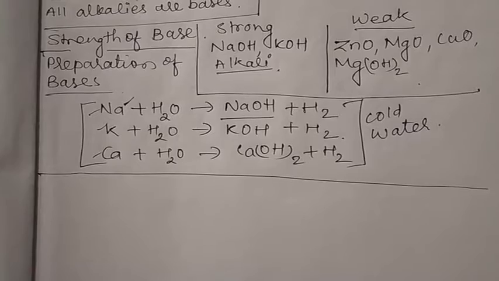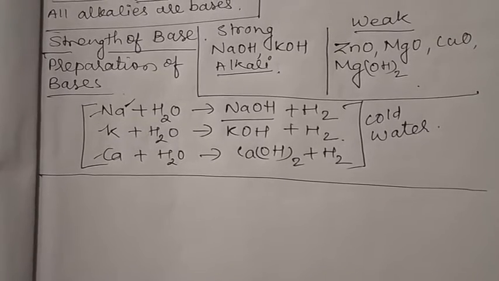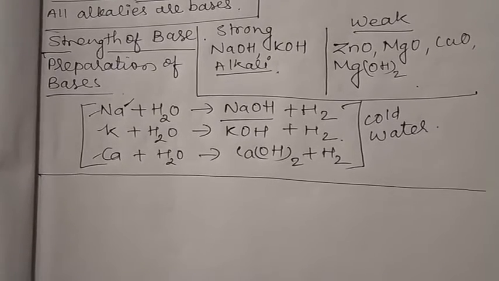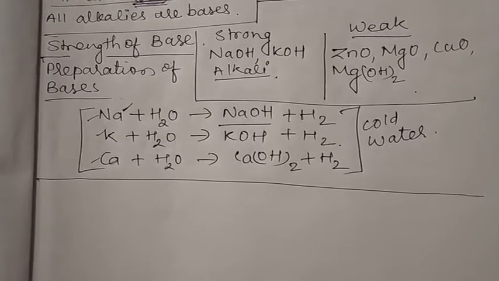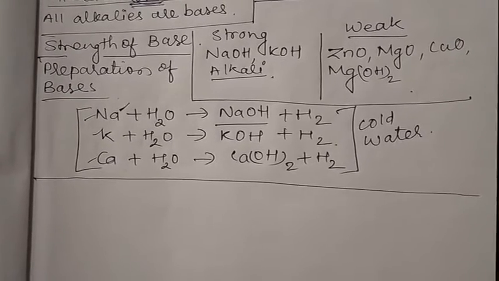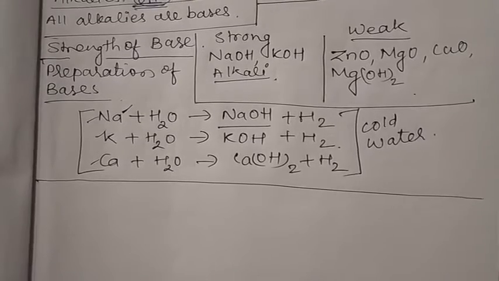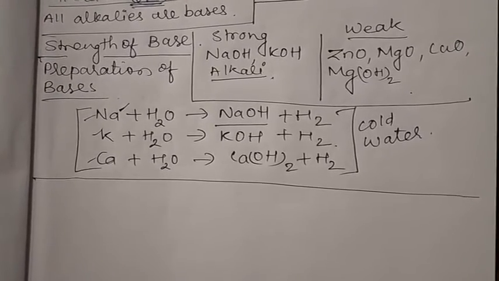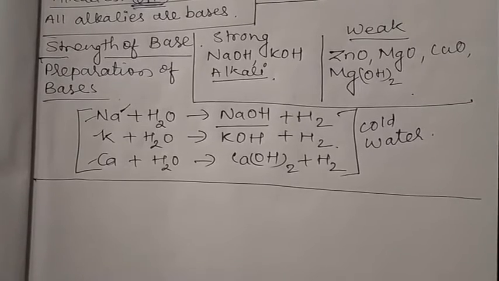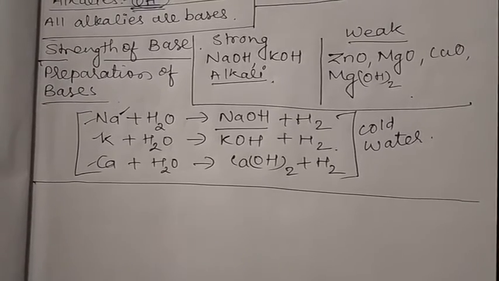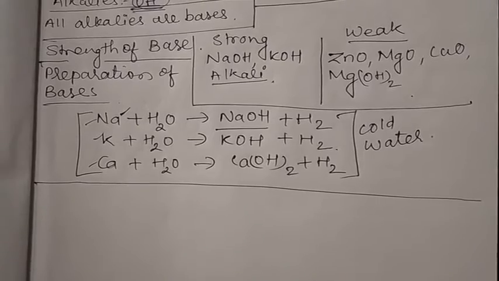For preparation of insoluble bases, we have to react something which is soluble with alkali, because alkalis are very strong in nature. So when we react the soluble salts of metals with alkali, then we will get insoluble bases.